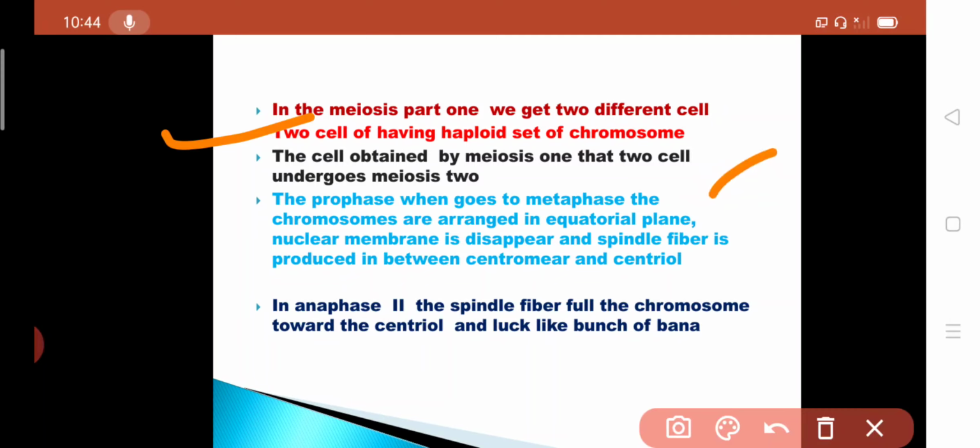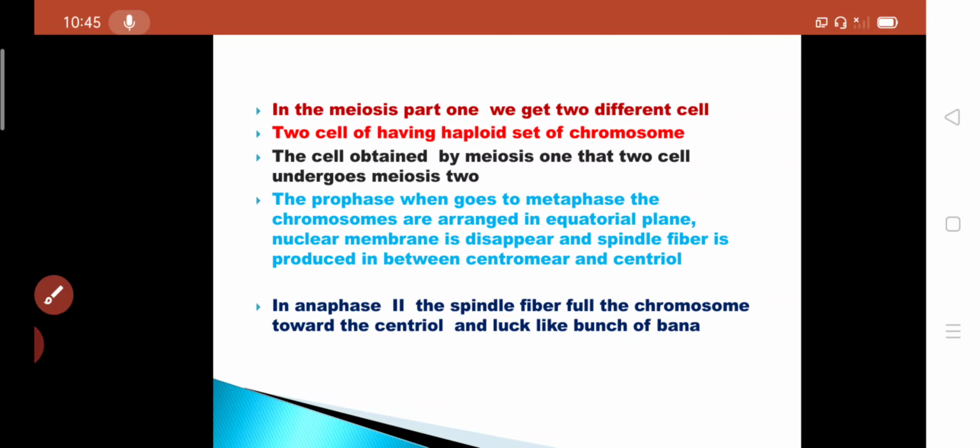From prophase, when it goes to metaphase, the chromosomes are arranged in the equatorial plane, the nuclear membrane disappears and spindle fibers are produced between the centromere and centrioles. In anaphase 2, the spindle fibers pull the chromosomes towards the centrioles and it looks like a bunch of bananas.